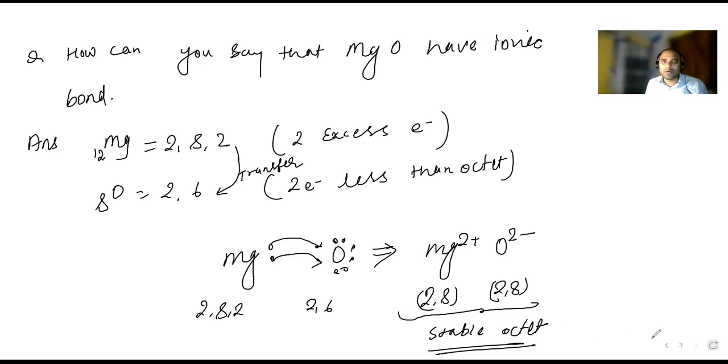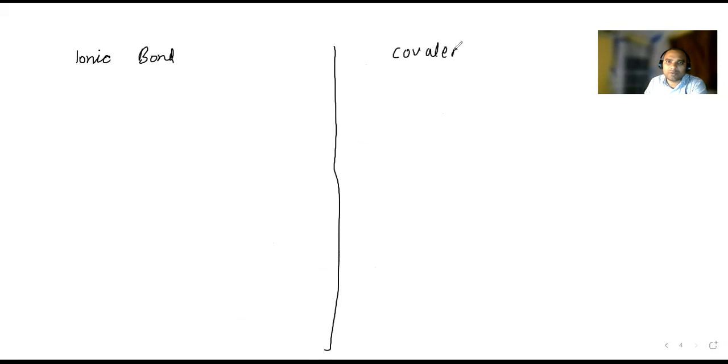So this is all about the ionic bond. One point there is the difference between ionic and covalent bond. Here we are going to discuss. Here I am taking the ionic bond, and here I am taking the covalent bond. Some very small differences are there.